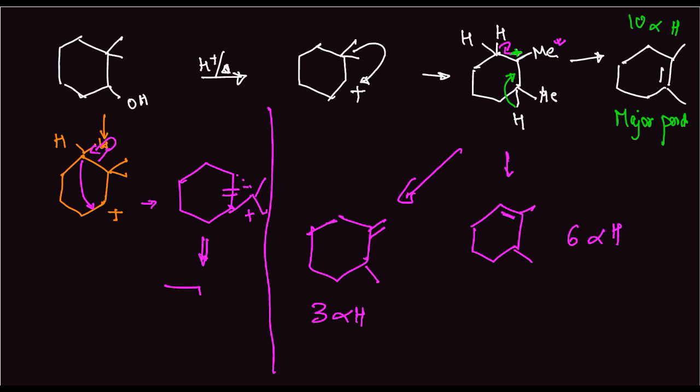So we get this, a 5-member ring with a C here, methyl attached to it, and a plus here. So after alkene formation, it will look something like this. The most stable product would be this. See, this is the ring contracted product.